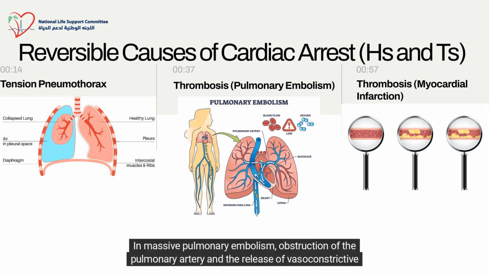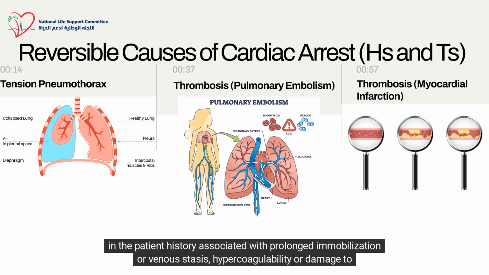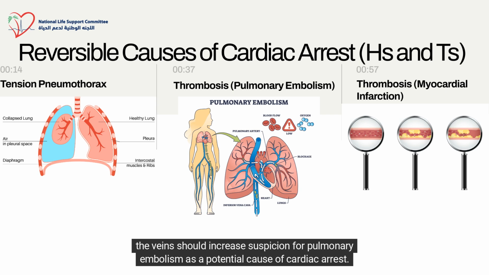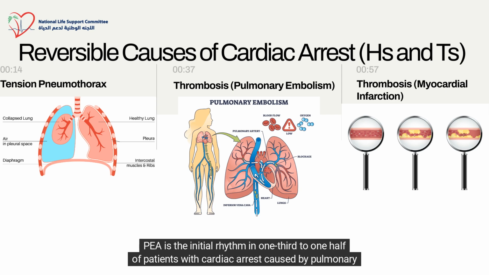In massive pulmonary embolism, obstruction of the pulmonary artery and the release of vasoconstrictive mediators from the thrombus lead to cardiogenic shock, which can quickly lead to cardiac arrest. Conditions in the patient history associated with prolonged immobilization or venous stasis, hypercoagulability, or damage to the veins should increase suspicion for pulmonary embolism as a potential cause of cardiac arrest. Witnessed cardiac arrest and respiratory distress before arrest also may point to pulmonary embolism as the cause. PEA is the initial rhythm in 1/3 to 1/2 of patients with cardiac arrest caused by pulmonary embolism. Fibrinolytic therapy may be initiated for patients with known or suspected pulmonary embolism.